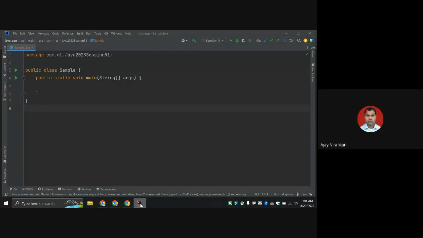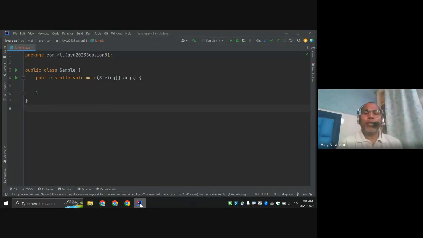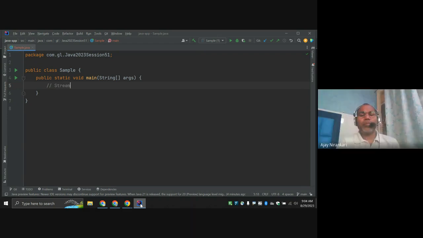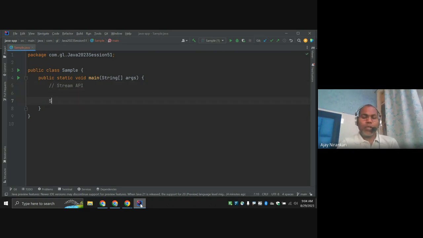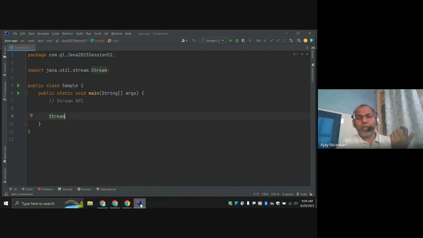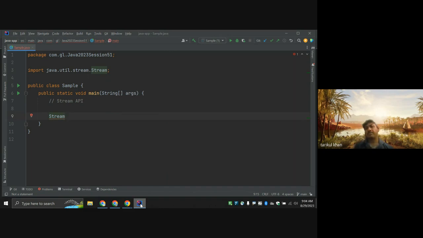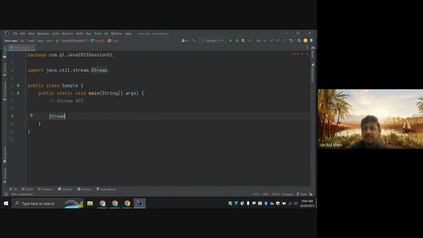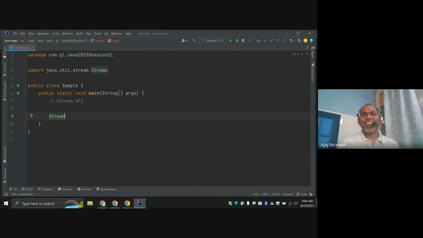Okay, so today we are still going to be exploring Stream API, right? First thing we have to understand: what is a stream? It's a method. Any other thing about it? It's a pipeline. That is also good.